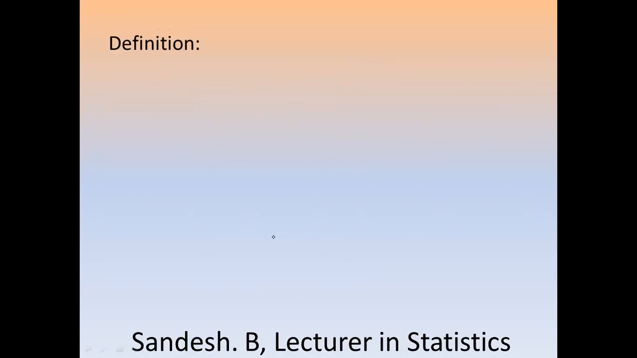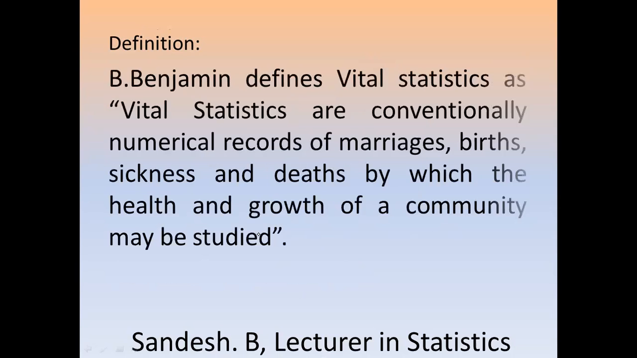Then another definition of vital statistics is given by B. Benjamin. B. Benjamin defines vital statistics as: vital statistics are conventionally numerical records of marriages, births, sickness, and deaths by which the health and growth of community may be studied.